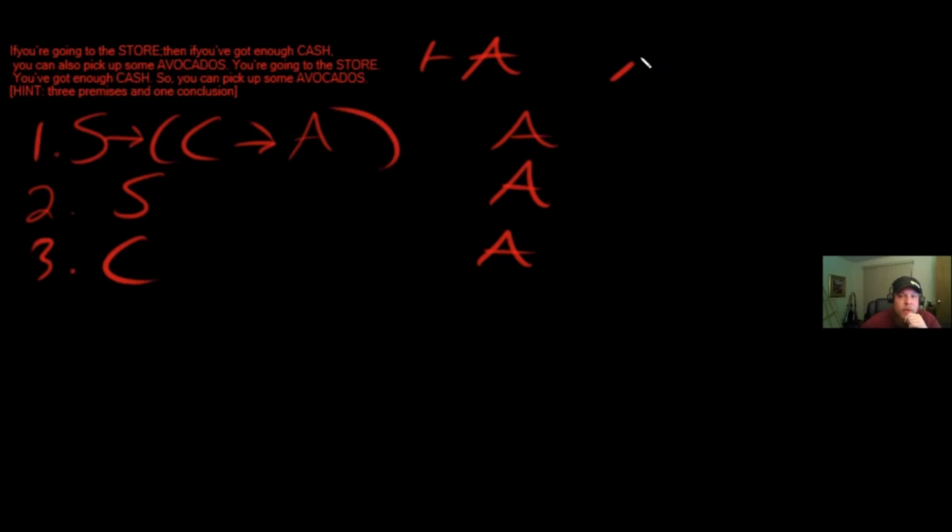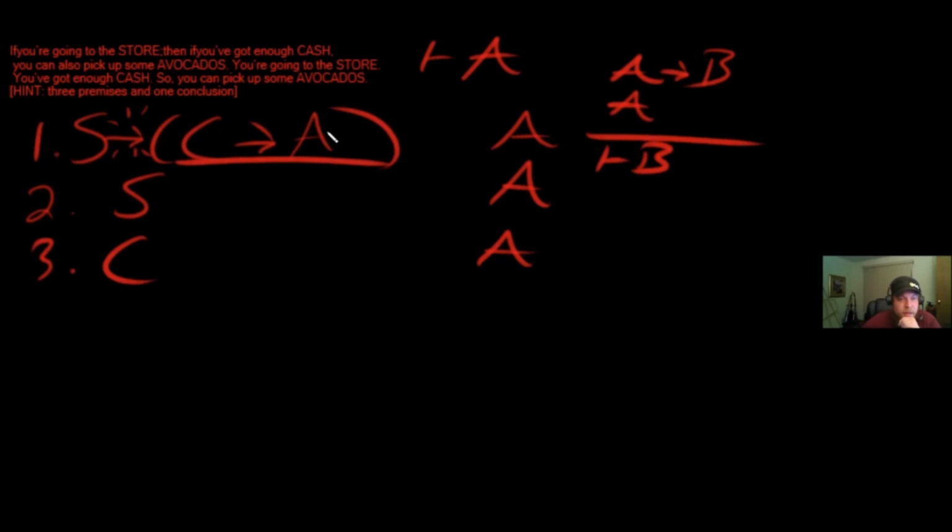So the one rule we've got in play here is arrow out, modus ponens, which says you got an arrow, you got a left side match, you can get the right side. So in order to do this, the first step is to see, do I have any arrows here not in parentheses? Yep, this one. Okay, there's an arrow here, but it is in parentheses, so I'm going to ignore it. Do I have a left side match? Yes, I do. So here's my arrow, left side match, which means I unlock this C arrow A. It's a little bit bigger, but it doesn't matter. I can unlock it, and that's going to unlock it from its parentheses as well.